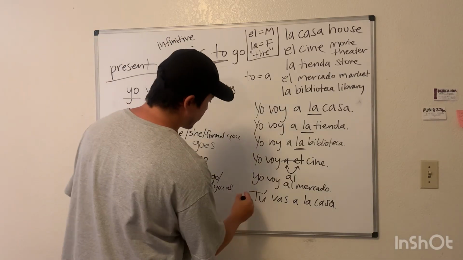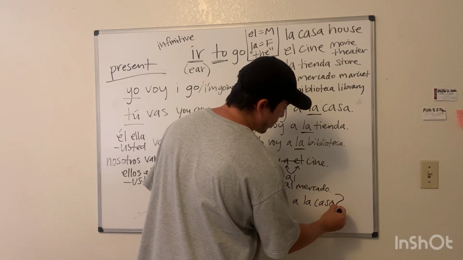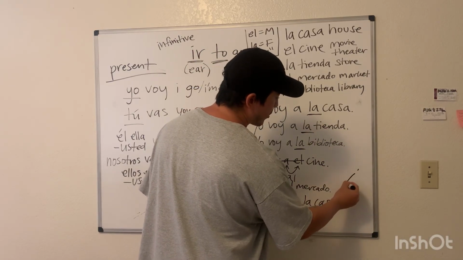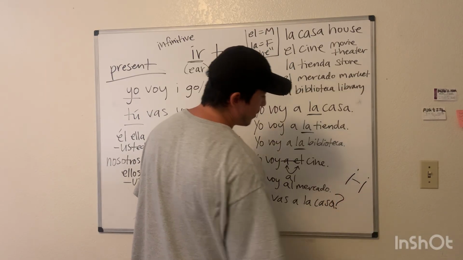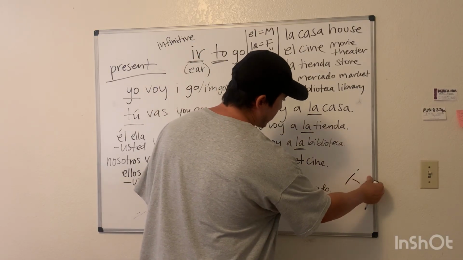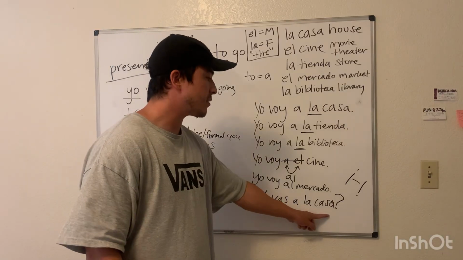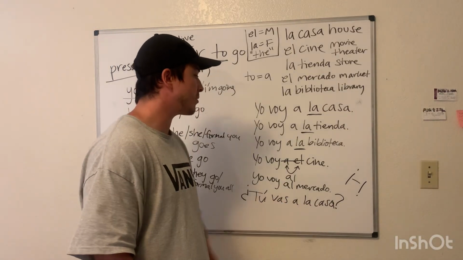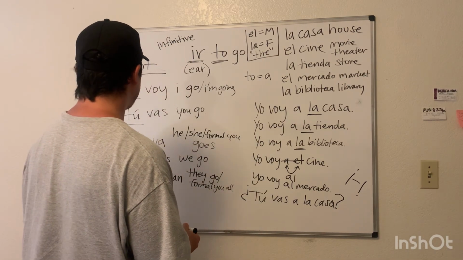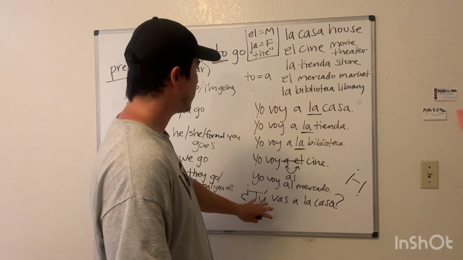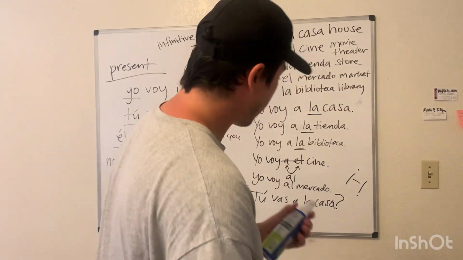You can also make this a question. In Spanish, the question mark is upside down at the beginning and then a regular one at the end. Same with the exclamation point: upside down at the beginning and a regular one at the end. Tu vas a la casa. Are you going to the house? I'm going to erase this and we'll do some more with él and ella.